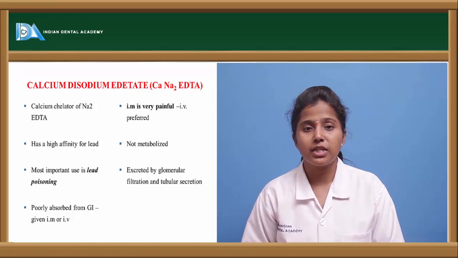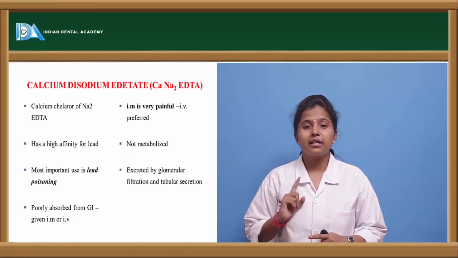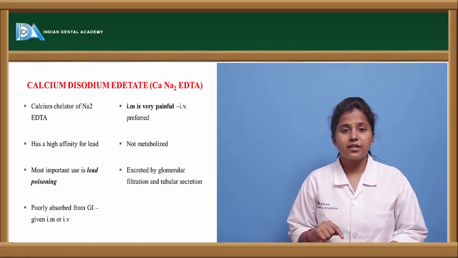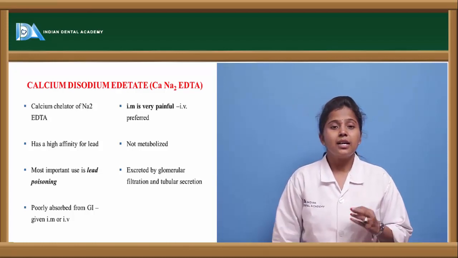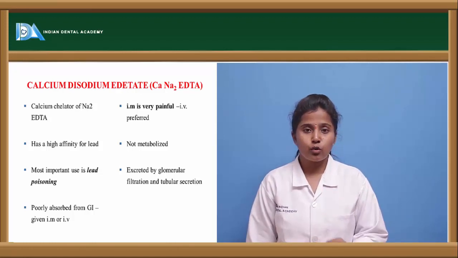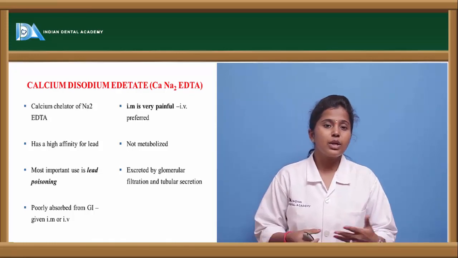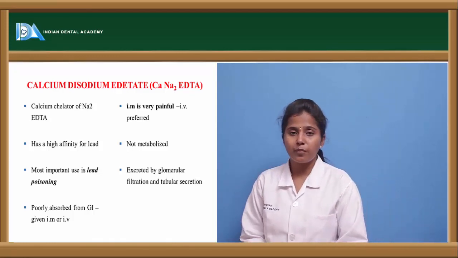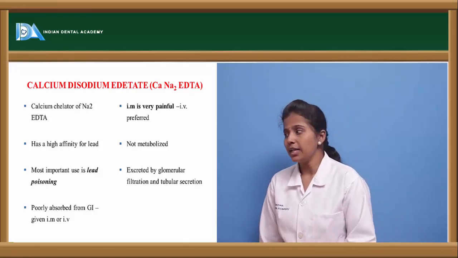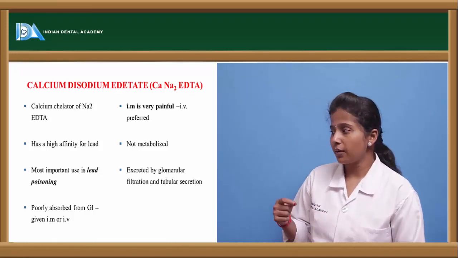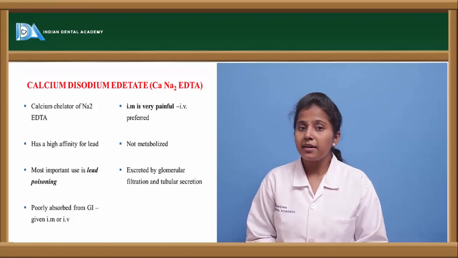This calcium disodium EDTA is a chelator, and it has high affinity for lead. EDTA is used in lead poisoning. The ideal characteristic feature of a chelator is that it should have greater affinity for that heavy metal. So calcium disodium EDTA has greater affinity when compared to all other chelating agents. The route of administration is IV. Mostly the IV route is preferred over IM, because when given IM it causes pain, and in a few people it may lead to severe pain also. It is mostly used in lead poisoning, and it is not used in cadmium as well as ferrous poisoning.